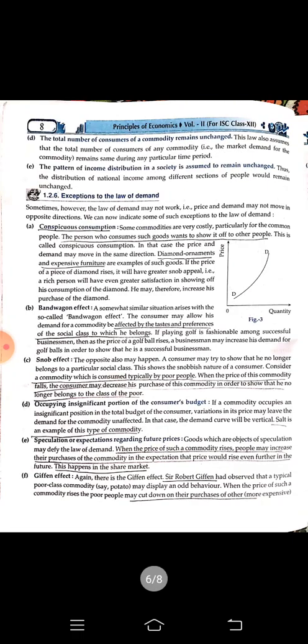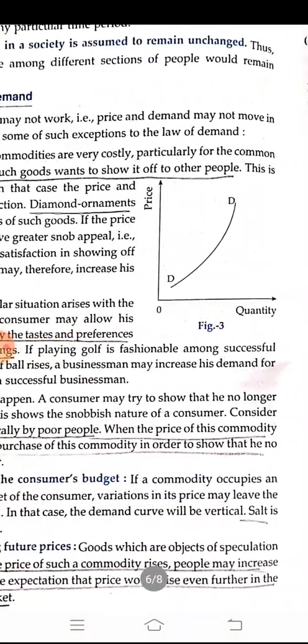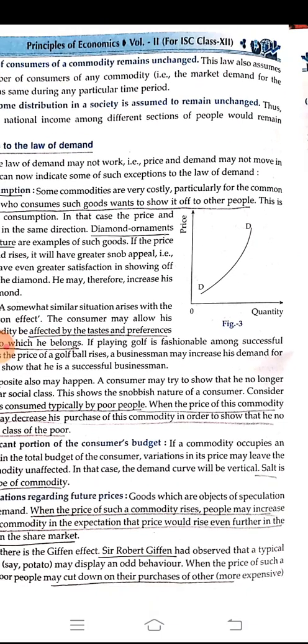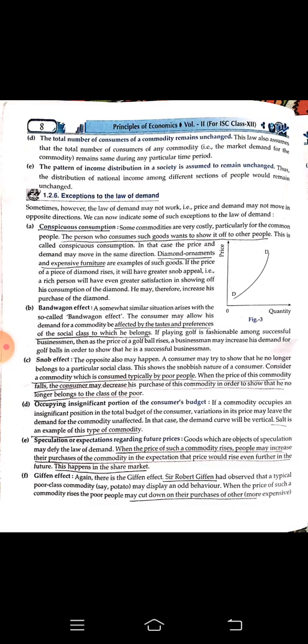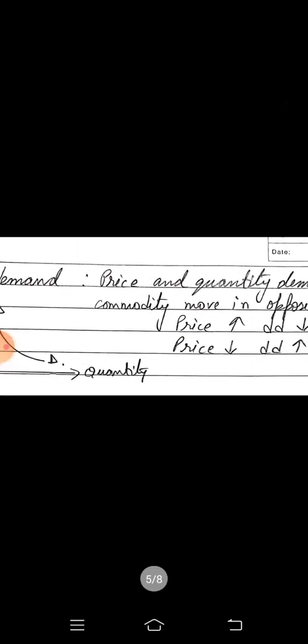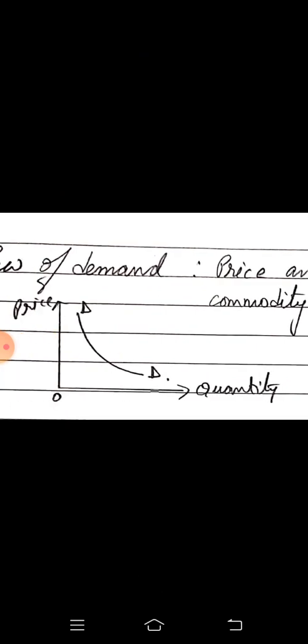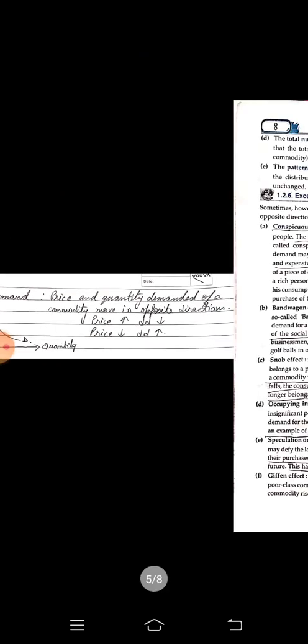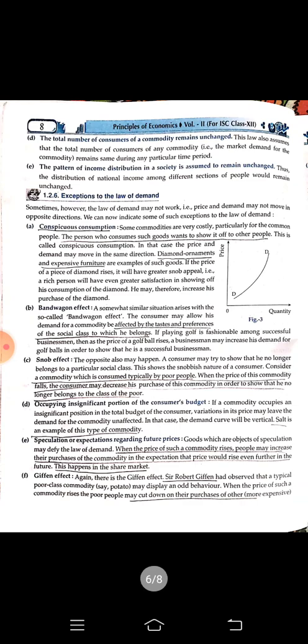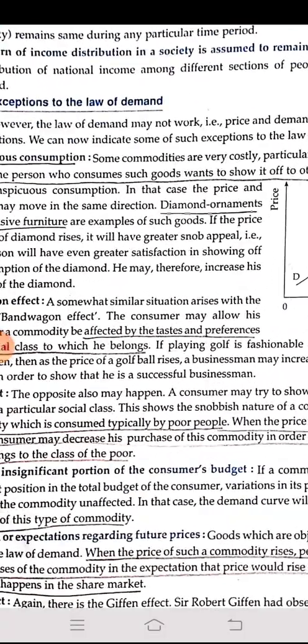What are the exceptions of the law of demand? The first exception, you can see in the picture, is an upward sloping curve. This does not happen all the time. Usually a demand curve is always downward sloping, as I am showing you in this picture. But in some cases we might find exceptions where the demand curve is upward sloping.